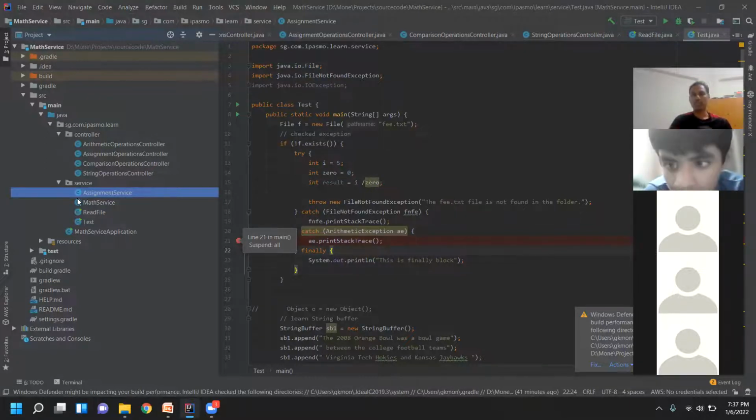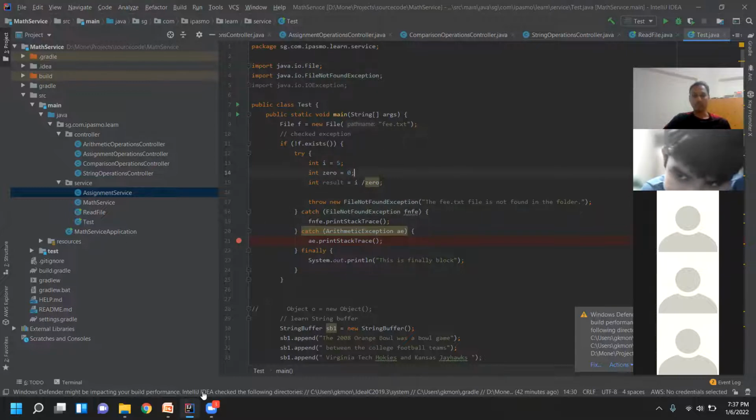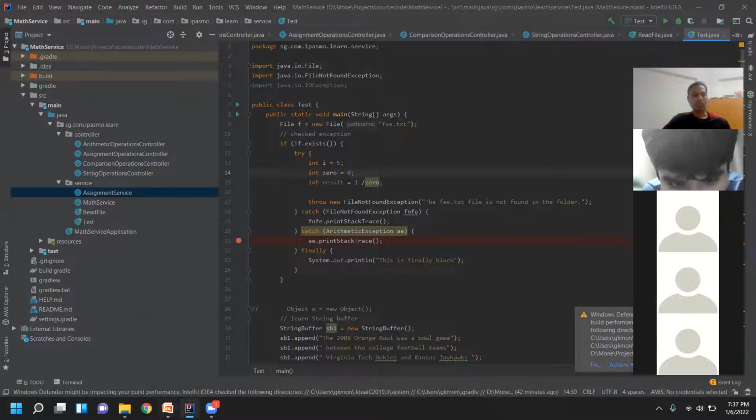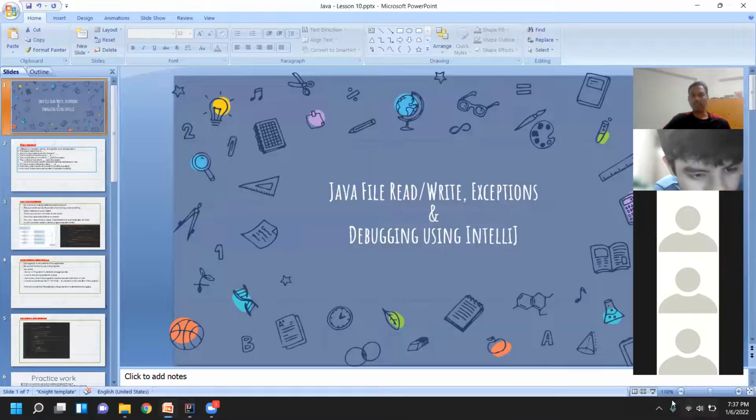Talking to the database needs a new framework, like Hibernate, JPA or iBatis, which talks to the database. In olden days, we used to write a lot of SQL statements, like select star from employee table. Now we no need to write any queries. The program is made intelligent so that it will generate the query during runtime. That part we will not be looking into in this course. I'll explain the basics in this class. Okay, let's check the slides.